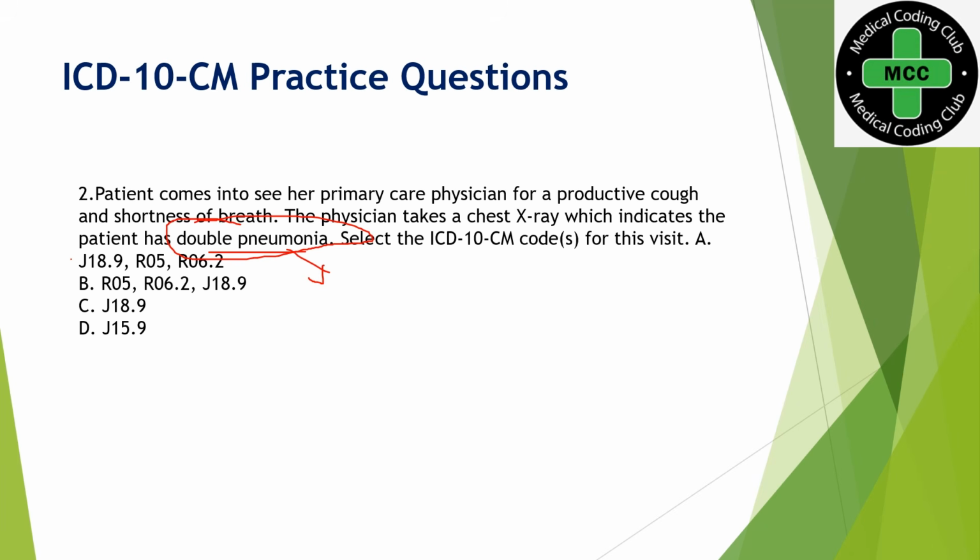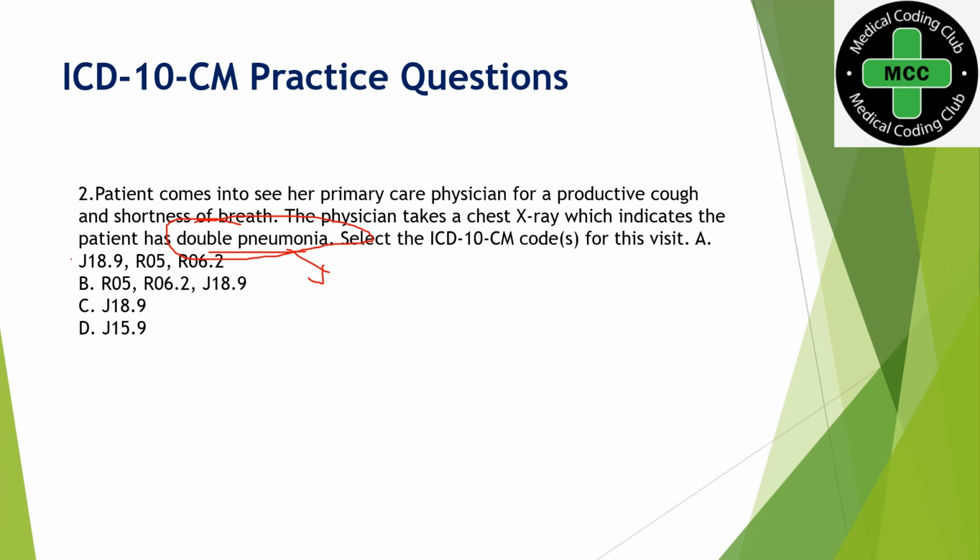You should know the coding guideline that integral symptoms are not coded with the final diagnosis. Pneumonia is a final diagnosis, which is a respiratory condition. With that respiratory condition, you are not supposed to use cough and shortness of breath as additional codes.